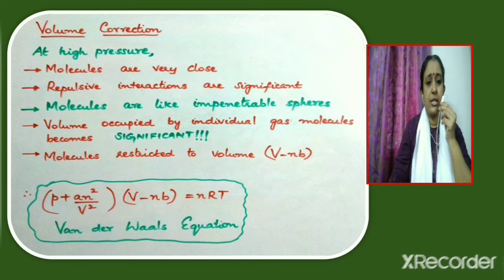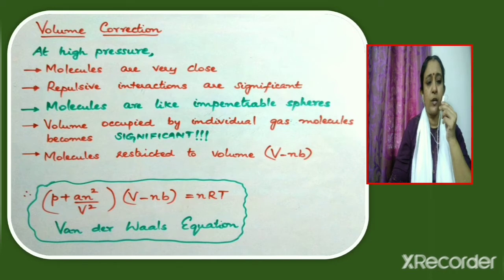So under these conditions, the volume occupied by the individual gas molecules becomes significant. It cannot be neglected. That is why we say that the volume term needs a correction.